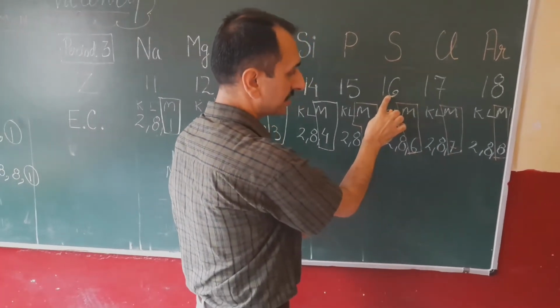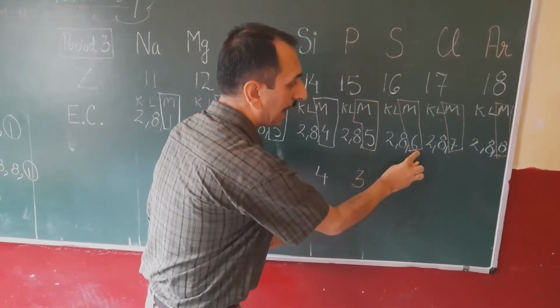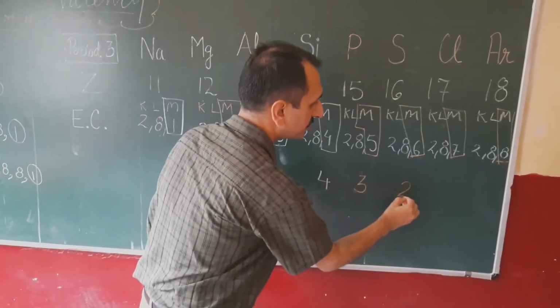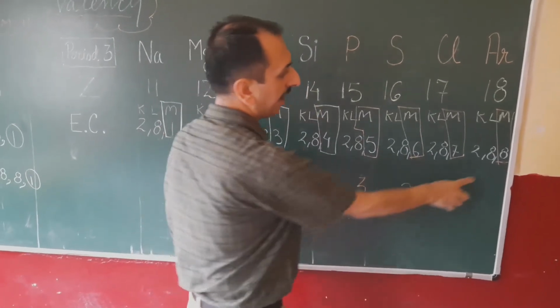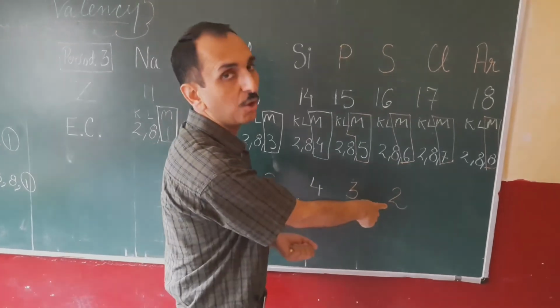Sulfur 16, outermost shell having 6 electrons. So how much will be added to 6? It will become 8. It will be 2. 6 plus 2, 8 electrons. Means sulfur gained 2 electrons to complete its octet.